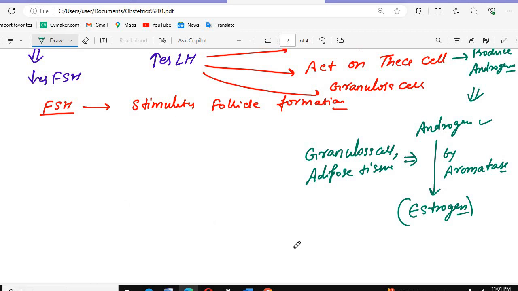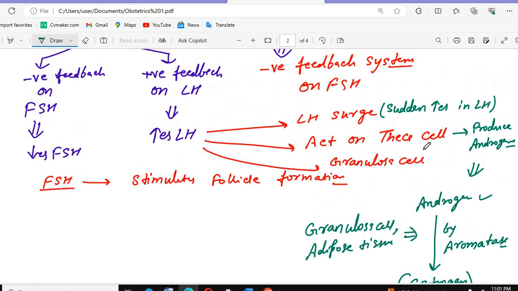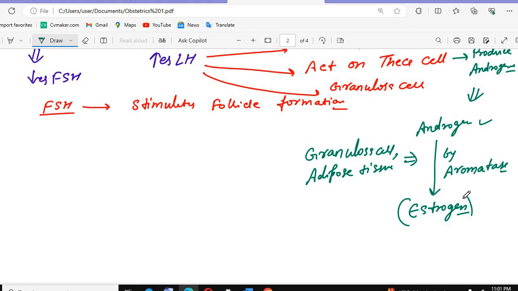Okay, so there is increased LH, which will act on the granulosa cells, thecal cells, and cause the LH surge. In the granulosa cells, what will they do? The androgens will be converted into the estrogens by the aromatase enzymes.